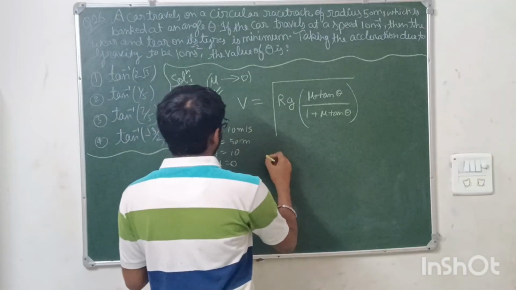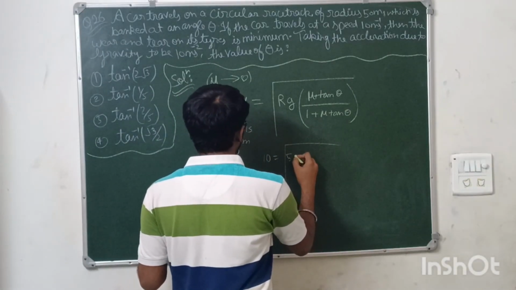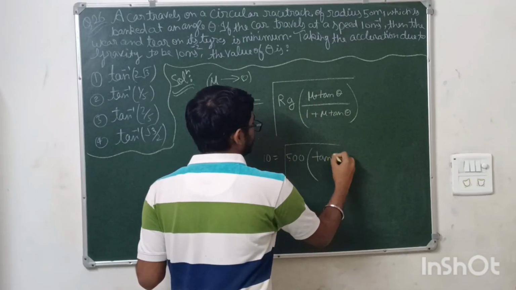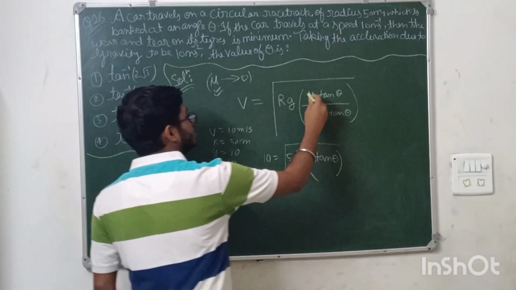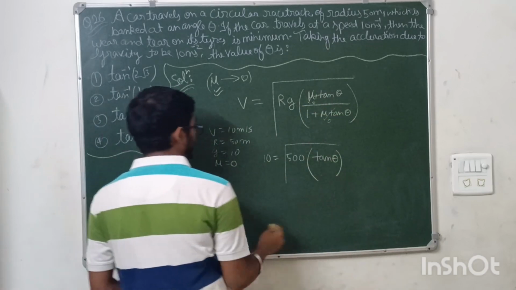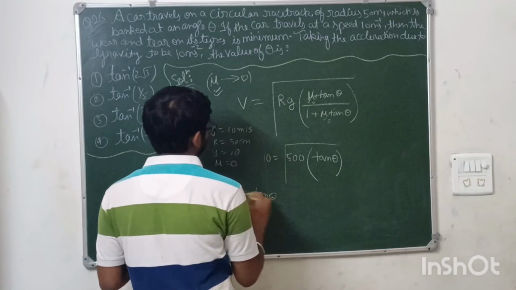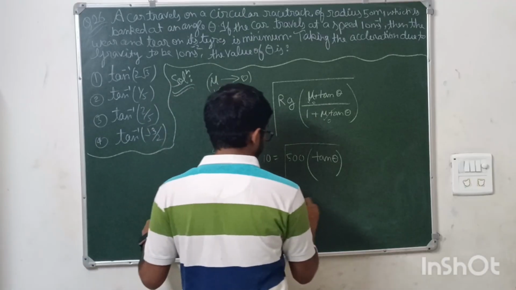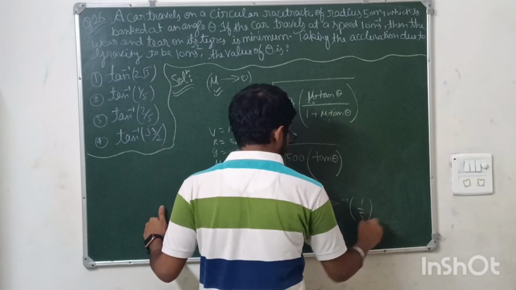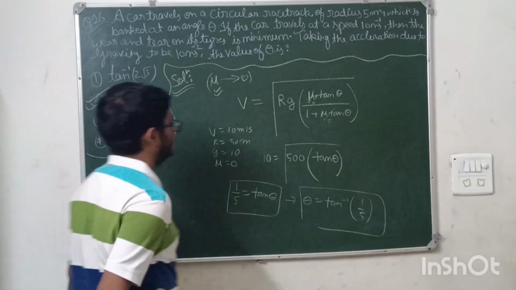Okay. So taking velocity is 10 is equal to root over this will be 500, and mu is 0, so this term will be 0 and this whole term will be 0, only tan theta will be left. Squaring both the sides, 1 by 5 is equal to tan theta. Tan theta is 1 by 5 means theta is tan inverse 1 by 5. This is the value of theta. Just mark the second option and move on.